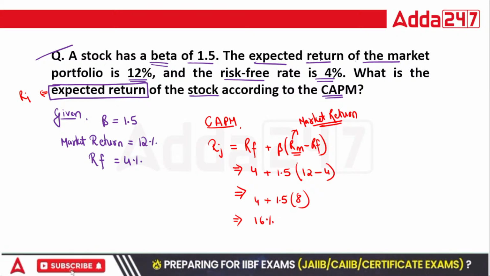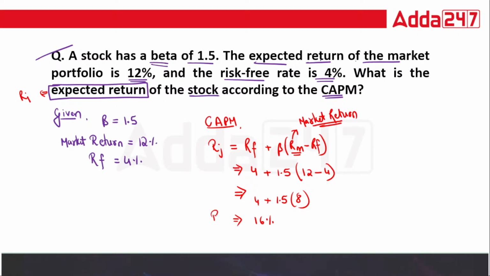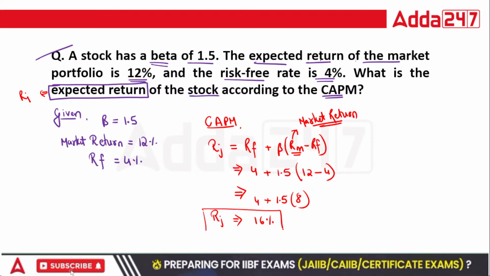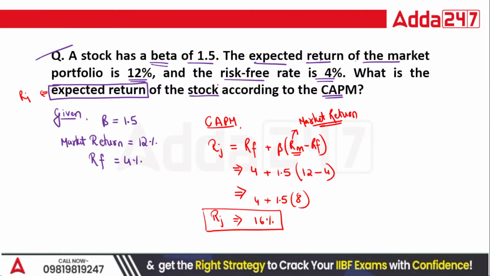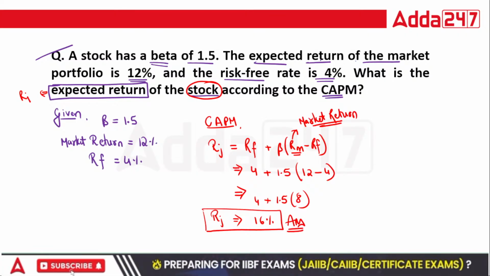Let me calculate it again. Yes, so here 16% is your expected return. From this investment in the stock, how much return do I want? That is 16%. This is how we need to calculate for CAPM.